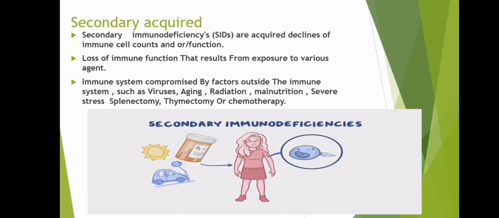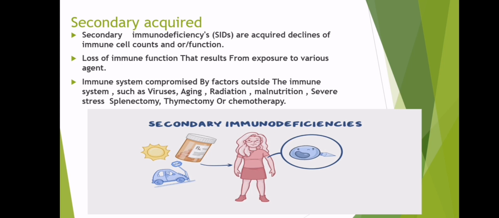Okay, let's proceed to the secondary acquired or secondary immunodeficiency. Secondary immunodeficiency, or SIDs, are acquired declines of immune cell counts and/or functions, a loss of immune functions that results from exposure to various agents. The immune system is compromised by factors outside the immune system such as virus, aging, radiation, malnutrition, severe stress, splenectomy, thymectomy, or chemotherapy.